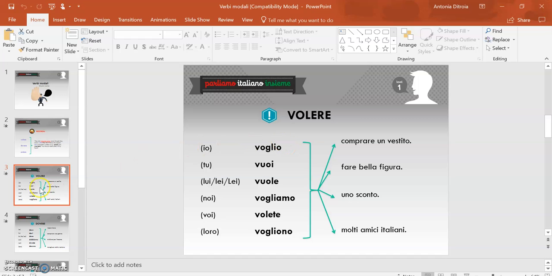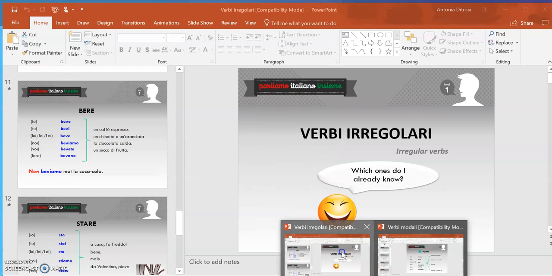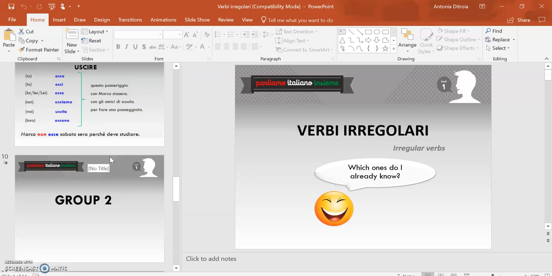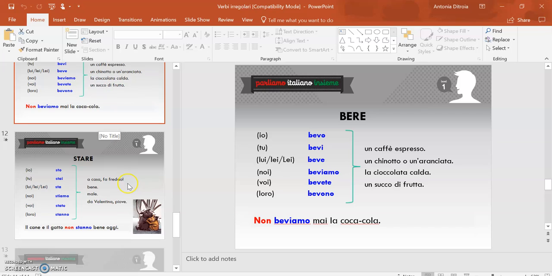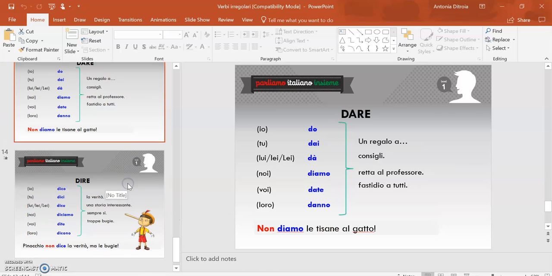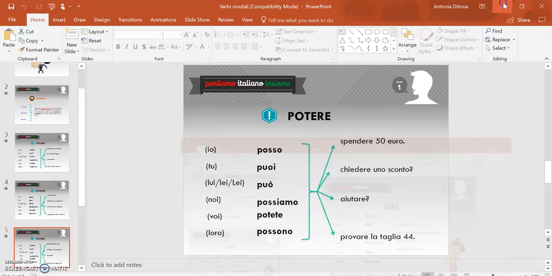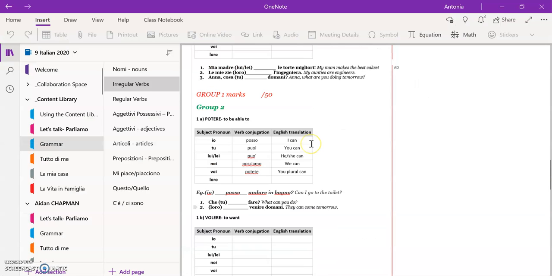So find the verb conjugations here, and also in the other PowerPoint presentation, verbi irregolari, you had group 1, which you've already filled in, and just note that group 2 starts with bere, and then we have stare, and dare, and dire. All right, so you'll need to fill all of those tables in. Just as an example, just to jog your memory of how we do this. So we have the PowerPoint open as well as our OneNote.